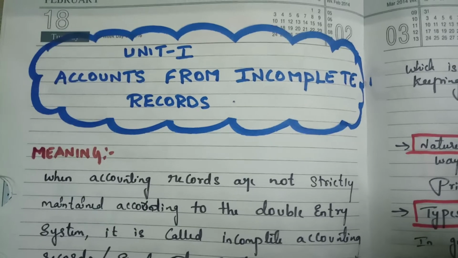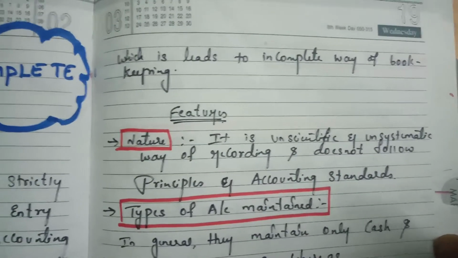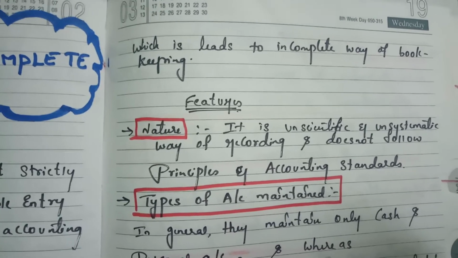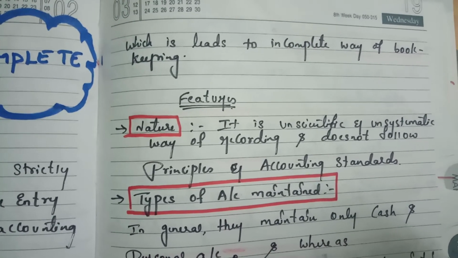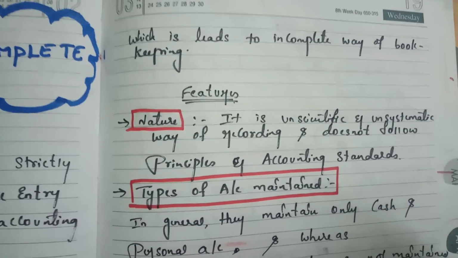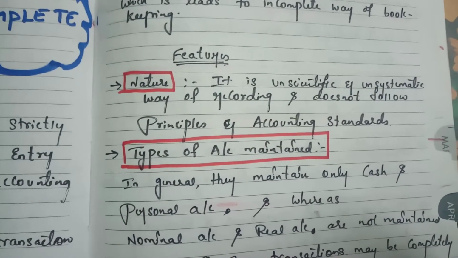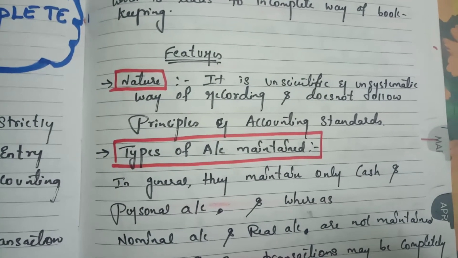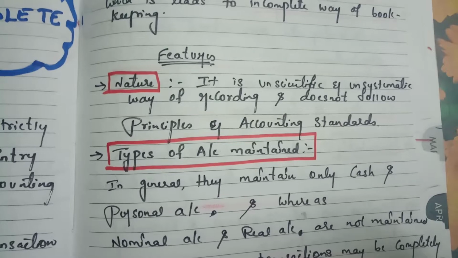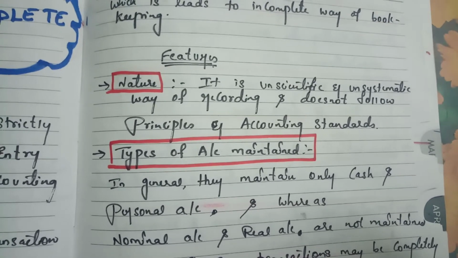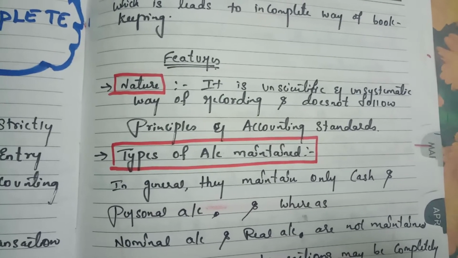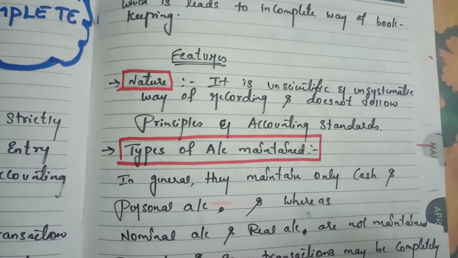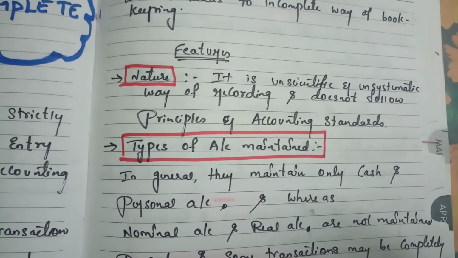Okay, and coming to the next, this obviously leads to an incomplete way of bookkeeping. When it is not properly maintained, it leads to an incomplete way of bookkeeping. So what are its features? First one is nature. It is unscientific and unsystematic. Obviously it is unscientific, as we don't follow debit and credit, so it does not follow any principles. It doesn't differentiate between capital and revenue items. It does not follow the accounting standards. So its nature is the same.